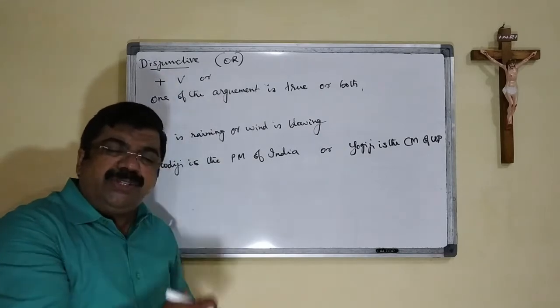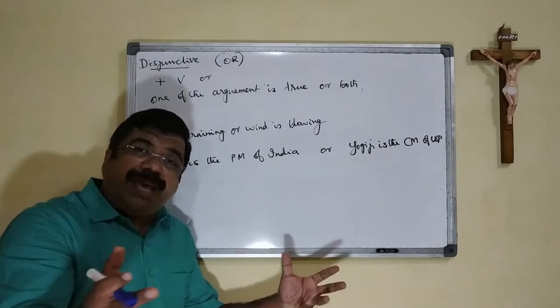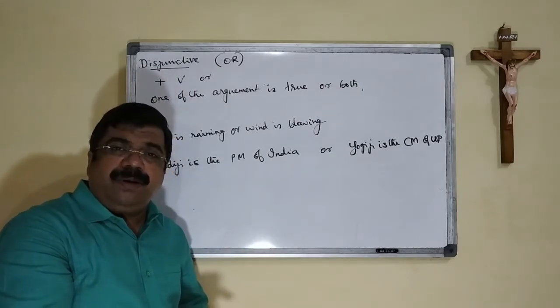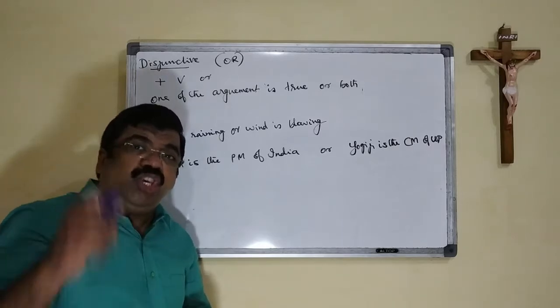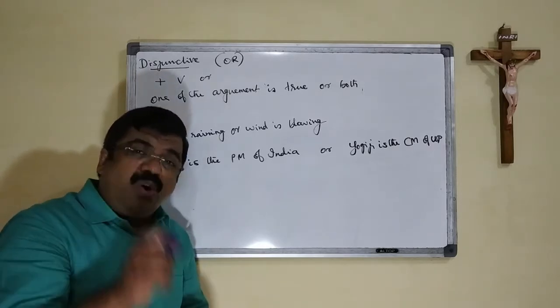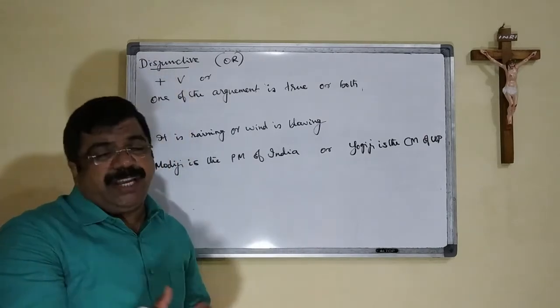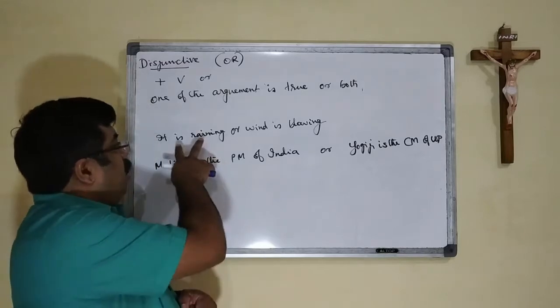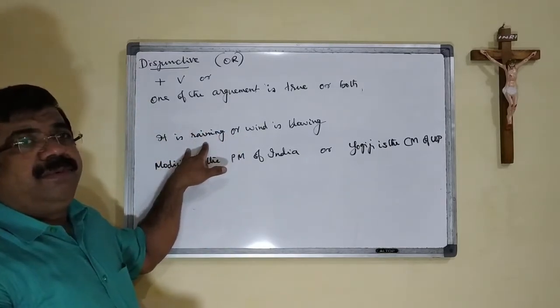Maybe only rain is there, or otherwise the wind is blowing. Sometimes both can happen. I think you are getting it. When the or is used, either of the statements can be true or all of the statements can be true. In the first example, it is raining.